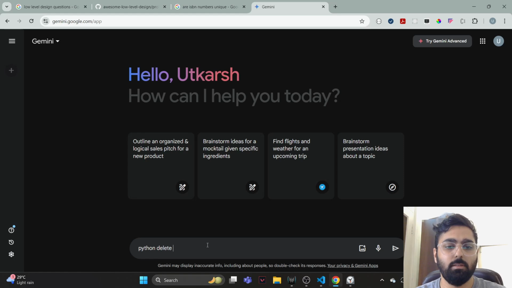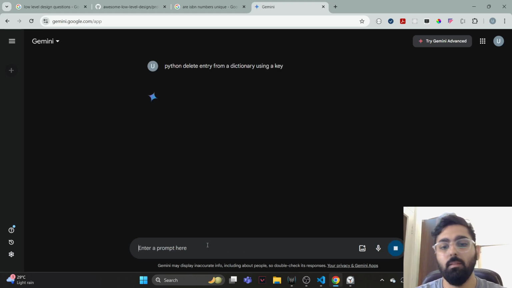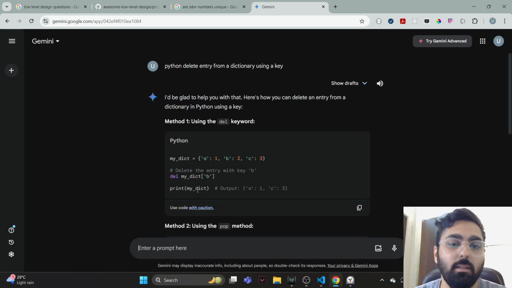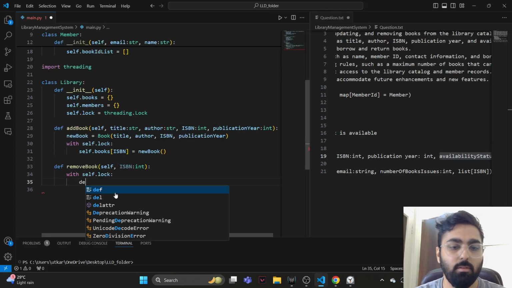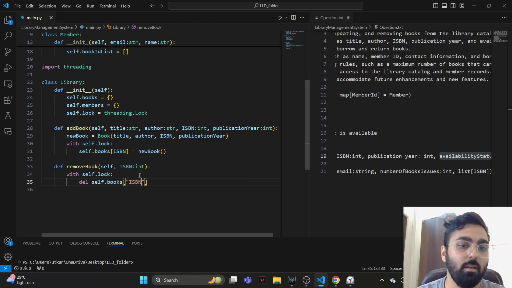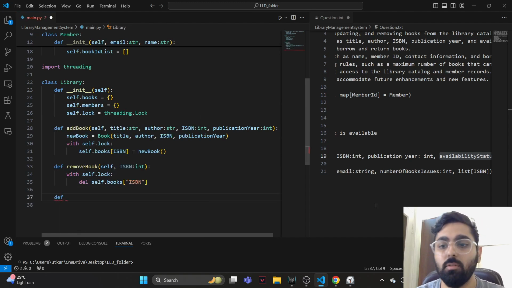Python delete entry from a dictionary using a key. Yeah, it's just the del keyword: del, the dictionary that we have, which is self.books, and we enter the key over here, which is ISBN. So this should remove the book, and let's go on to the next function.